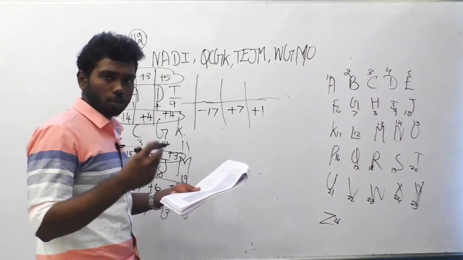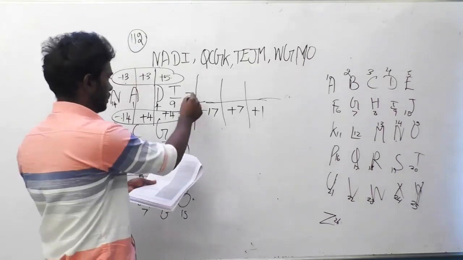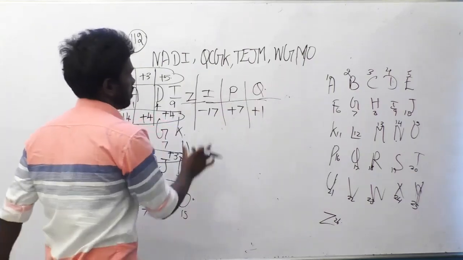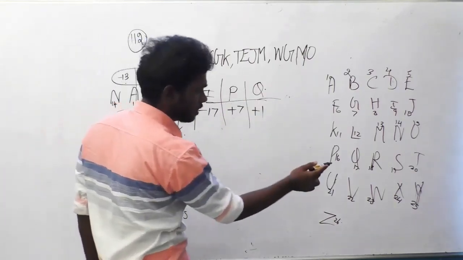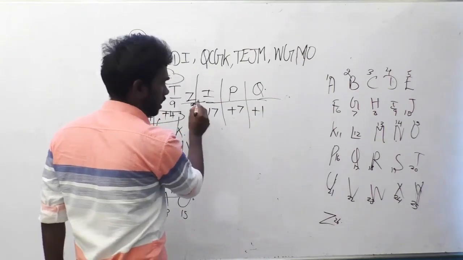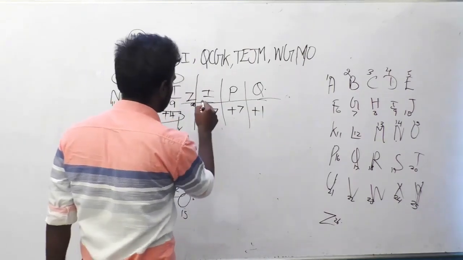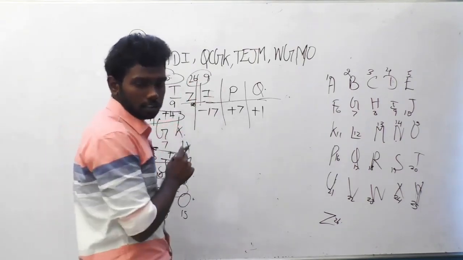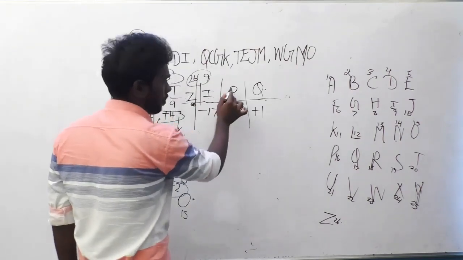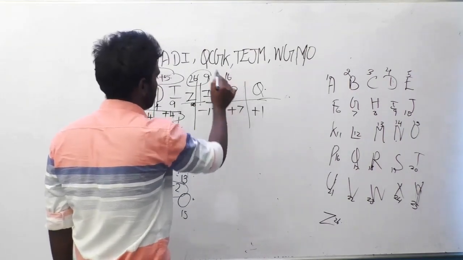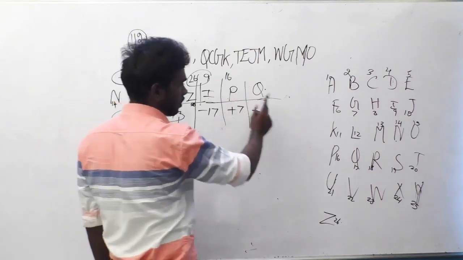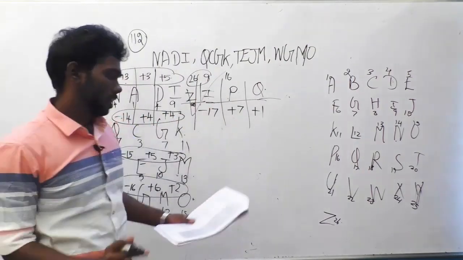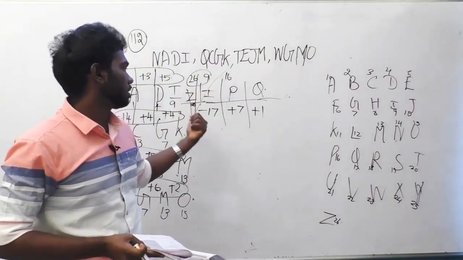Try it yourself with each and every option. I am going to directly solve it, and the first one is ZIPQ. Check out the difference between Z and I. Z is in 26th position, I is in 9th position. 26 and 9. The difference is obviously 17, minus 17. Is it correct? Yeah. I and P. What is P's position? 16. The difference between these is plus 7. And P and Q are the next letters. The difference between them is plus 1. And this comes in the same logic as the question. And therefore, this is the option for this.